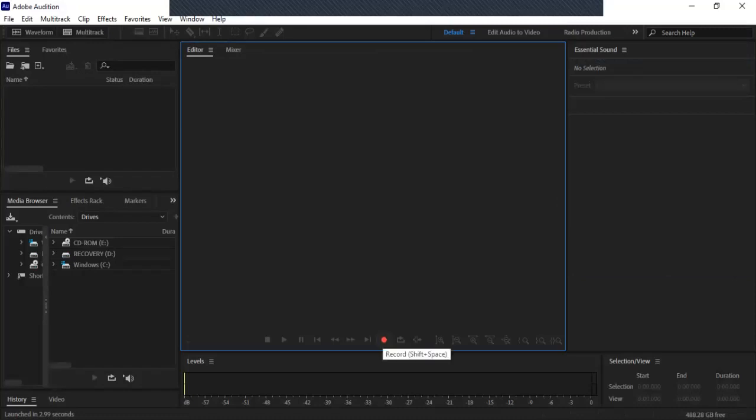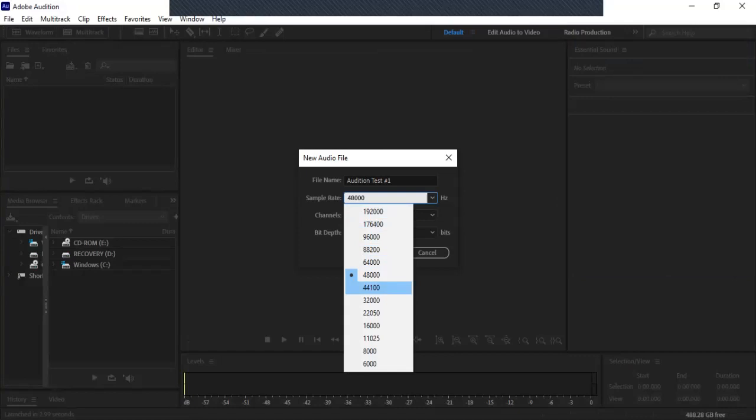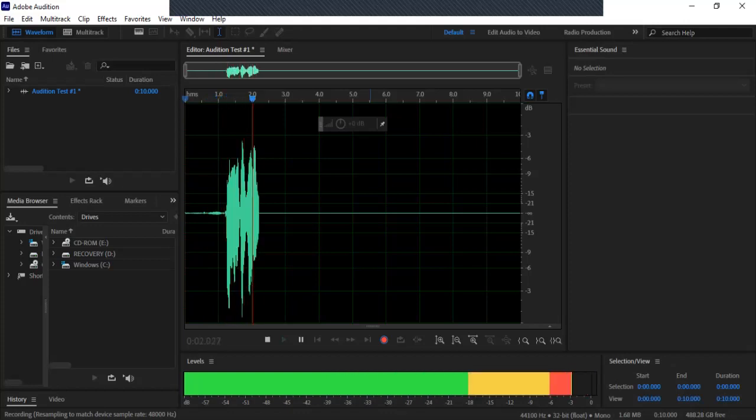All right. So first thing you want to do is just record your segment. Untitled number one. And yes, you can name this whatever you want. Make sure you're set to 44,100 hertz or 44.1, depending on what software you're using. Mono track, 32-bit float, and you're good. All right, hit OK. And we are rolling.